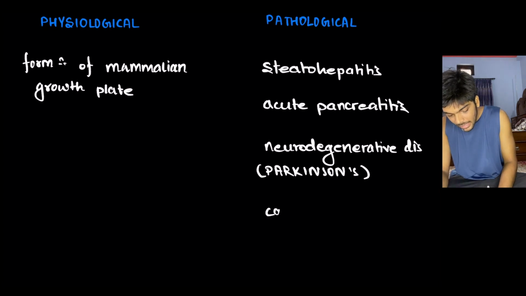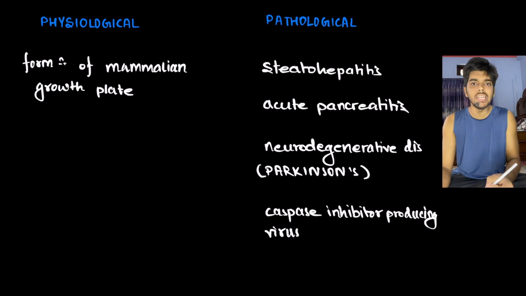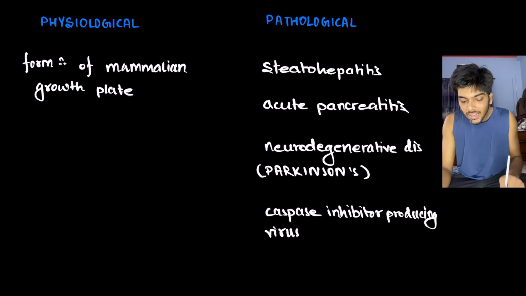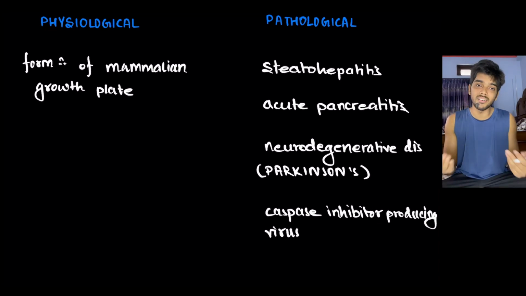and caspase inhibitor producing virus. So if you have a virus that produces caspase inhibitor, obviously it is not going to die by apoptosis because that is caspase dependent. In that case, you need necroptosis, because in necroptosis there is programmed death of the cell, which is caspase independent. So even if the virus is resistant to caspase, it doesn't matter because the process does not involve caspase.